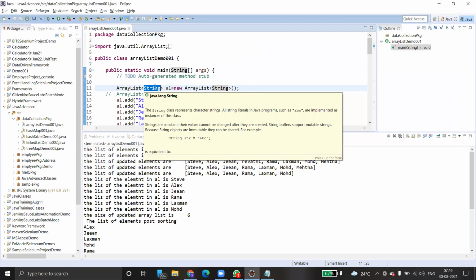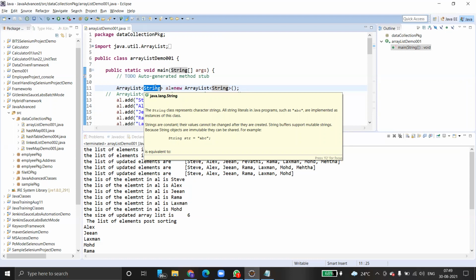If you give Integer, it can store only Integer. So there are similarities, right? An array also can store only homogeneous data. An array list also can store only homogeneous data.